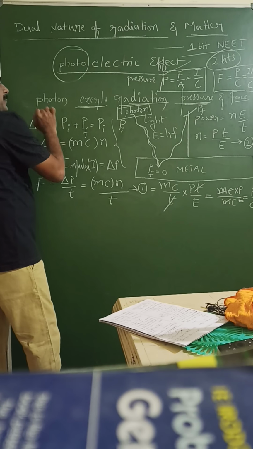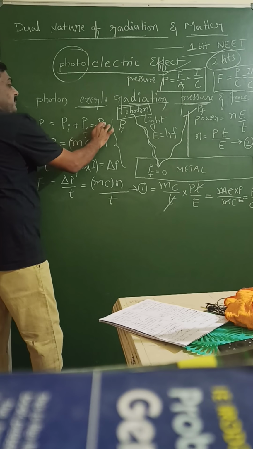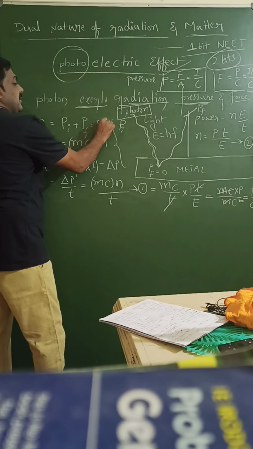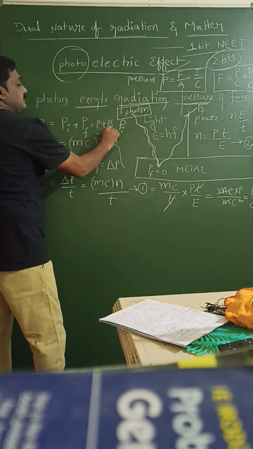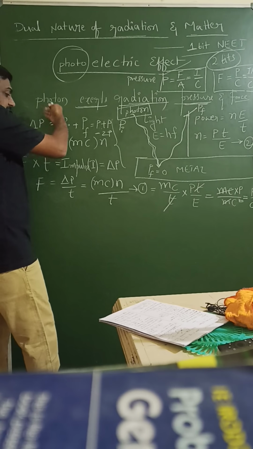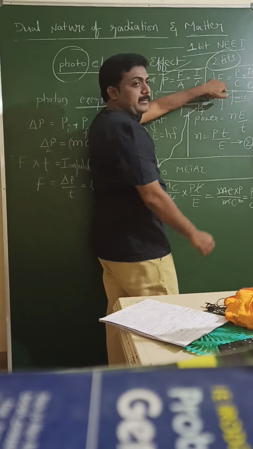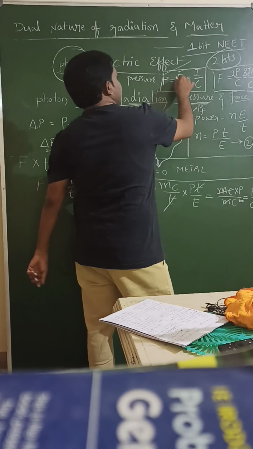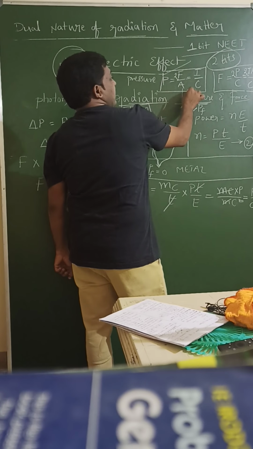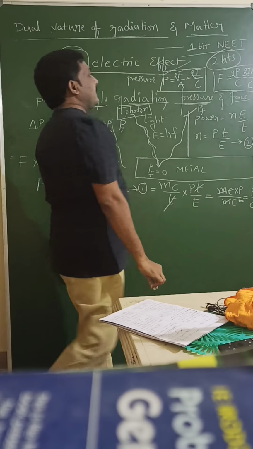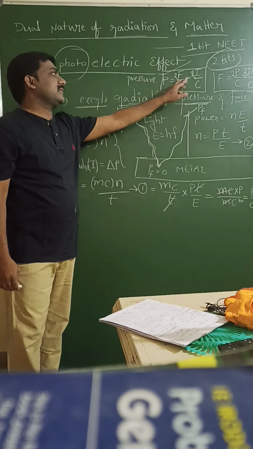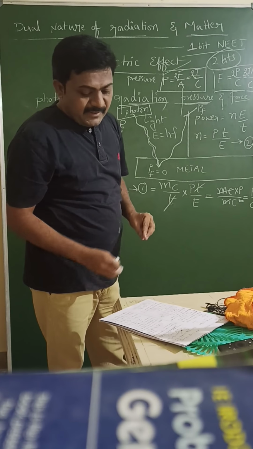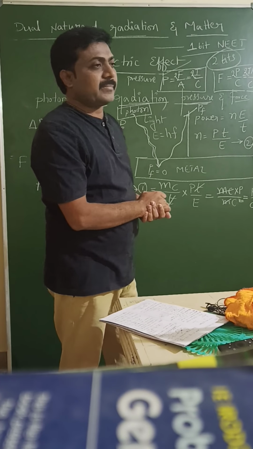Then Pi plus Pf, if both are P, the same momentum, and reflected back, P plus P, that is 2P. So by taking all the conditions, F becomes 2P by C, 2IA by C. Pressure is F by A, 2I by C. In the second case, it becomes double. So this is the basic information about the photon.